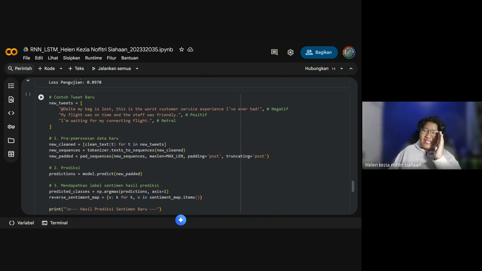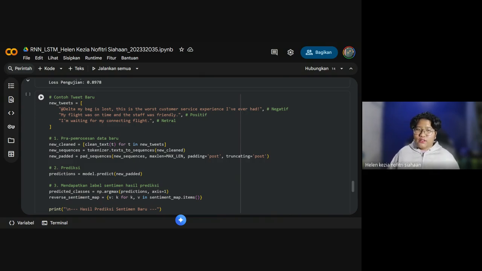As you can see in here, the new tweets already contain the negative, positive, and neutral. Like the negative, it says the worst service experience with my bag is lost. The lost and the worst will be highlighted as negative. Then the positive tweet says my flight was on time and the staff was friendly, and here we need to highlight the on time and the friendly.